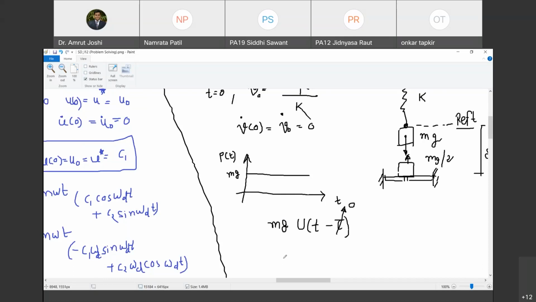So लिखना कैसे पड़ेगा? The model for this force is P of t is equal to mg times u of t minus tau. What is the value of u of t minus 0 before 0? 0. What is the value of u of t minus 0 after 0? 1. And what is the value of u of t minus 0 at 0? Not defined. Are you with me?